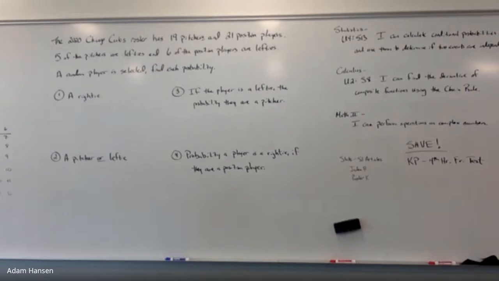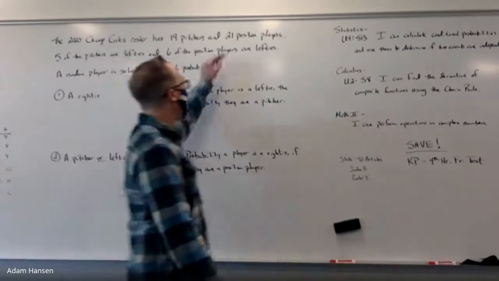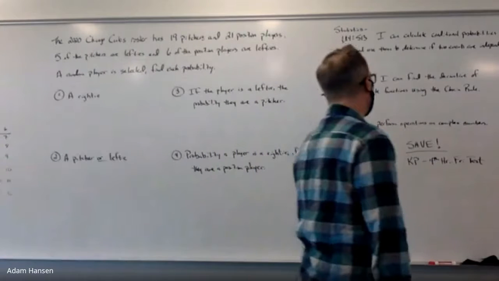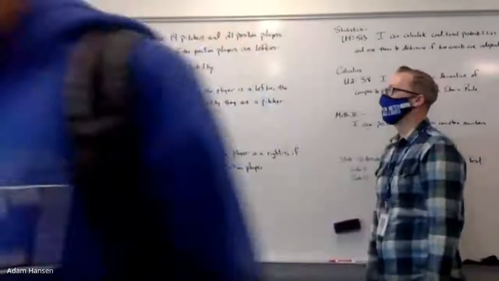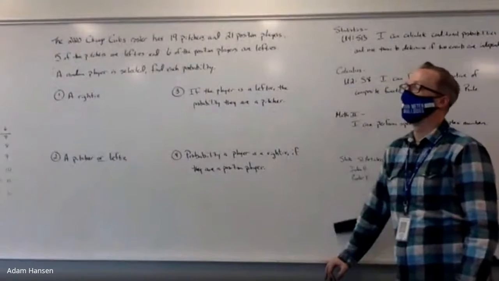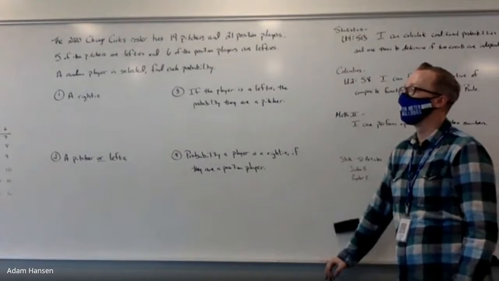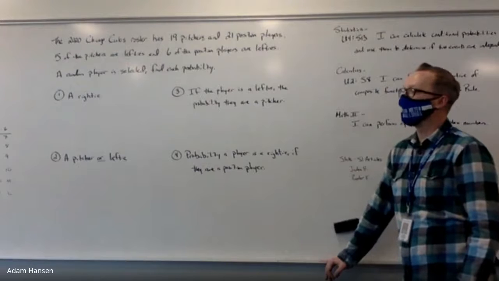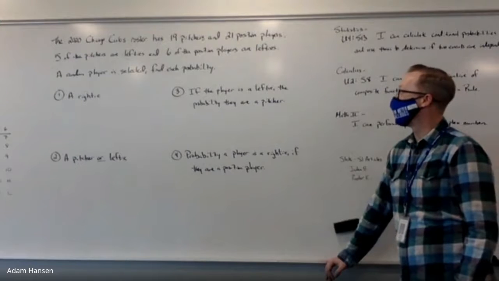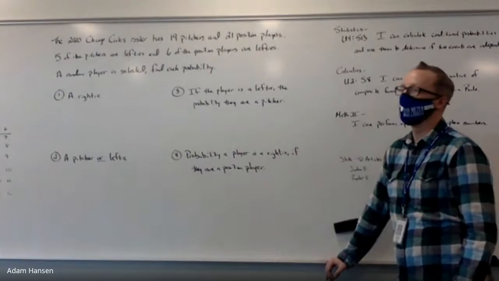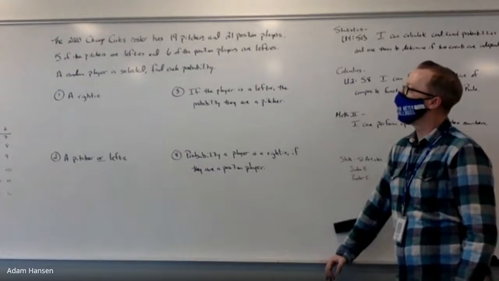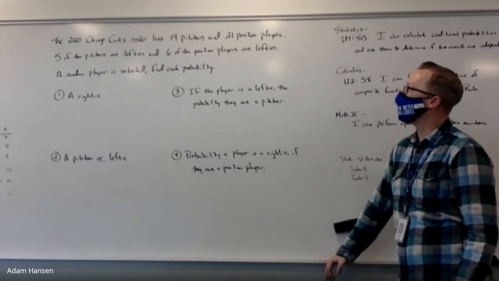All right. So here's the situation. The 2020 Chicago Cubs roster has 19 pitchers and 21 position players. There's the pitchers, and every other player is considered a position player. Outfield, infield, or catcher are considered position players. 5 of the pitchers are lefties. 6 of the position players are lefties. A random player is selected. Find each probability.